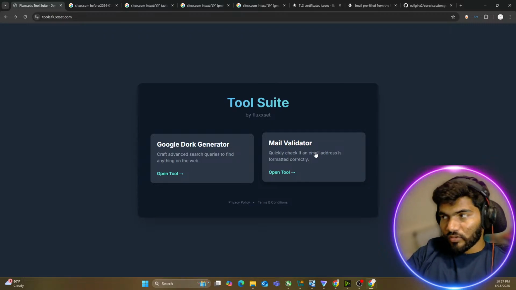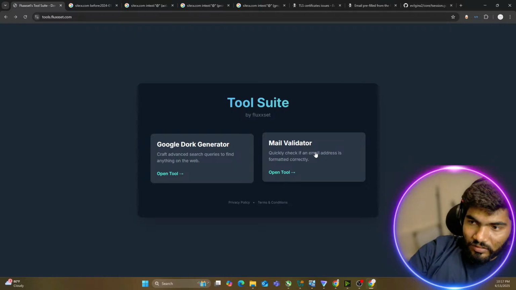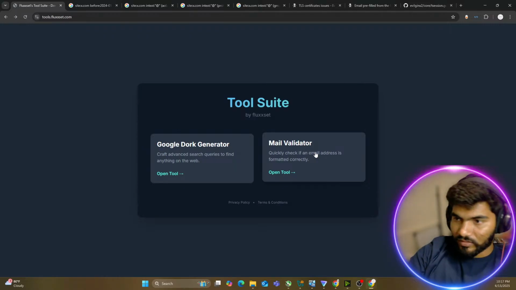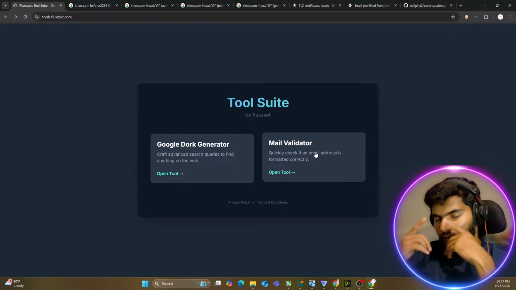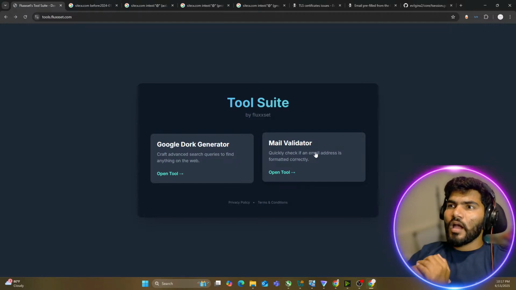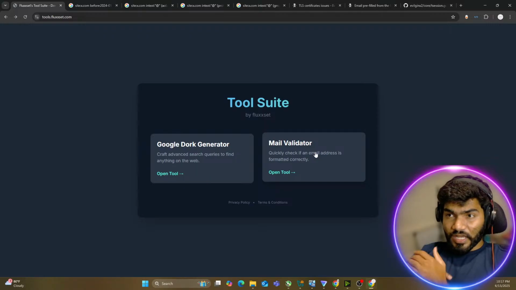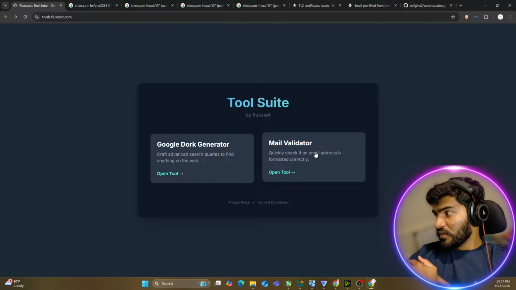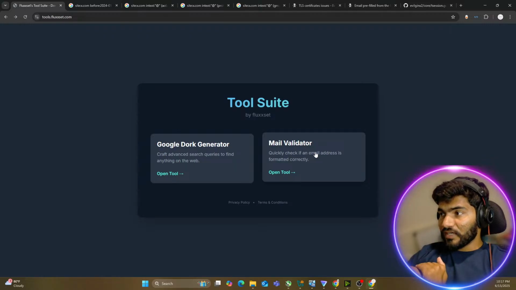So you can go to the tool and cross-check if it is taking effect or not. Okay, that's the one tool I have in mind. Apart from that, I don't think I have anything else in mind. If you have, then please let me know in the chat. I'll definitely try to do it.